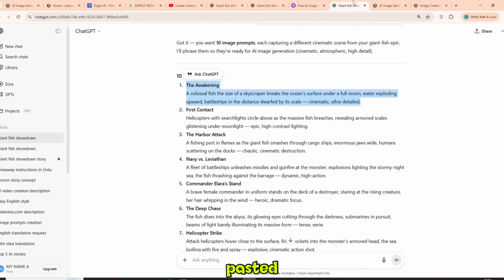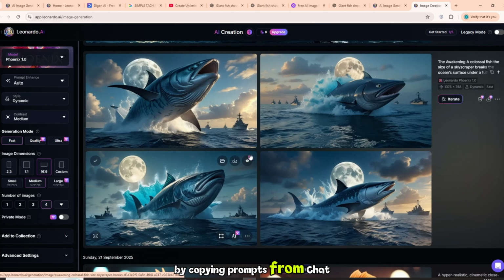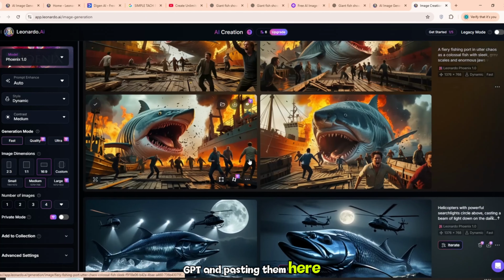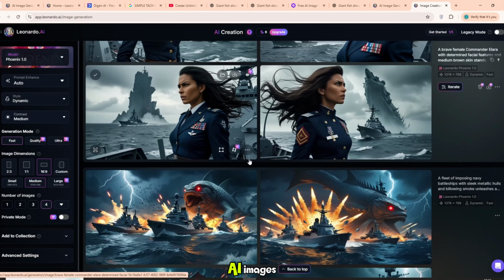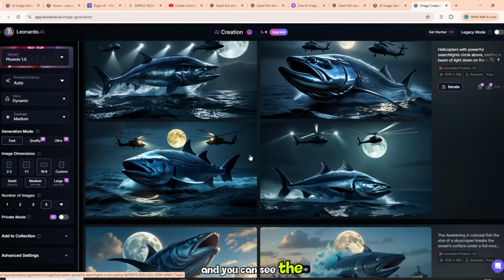When all the prompts are pasted, you will see amazing AI images. From there, you can choose the images you like and download them directly from Leonardo.ai. This way, by copying prompts from ChatGPT and pasting them here, you can easily create beautiful AI images. Now all the images have been created, and you can see the results.